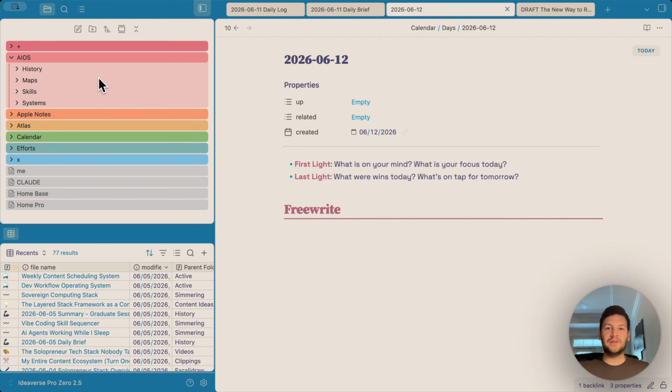Next we have maps. This is where the vault map and skill map live. More on these in a second. Next we have skills. There's one markdown file per repeatable workflow, and each one of these markdown files is a skill that the AI can run on command. Lastly, we have systems. These are just named groupings of skills that work together, like the daily brief or the weekly review system.